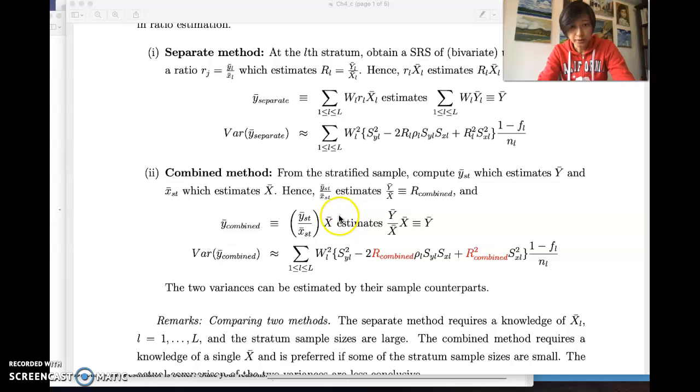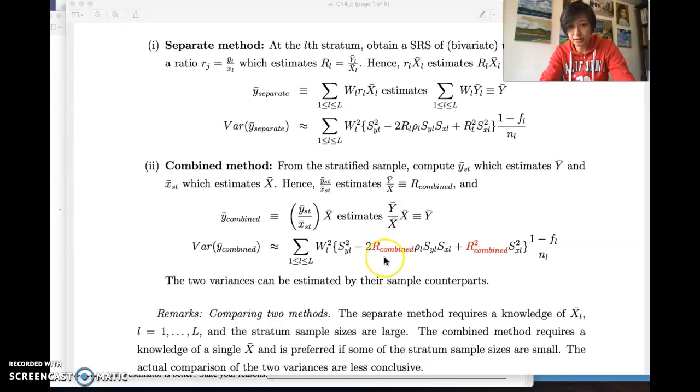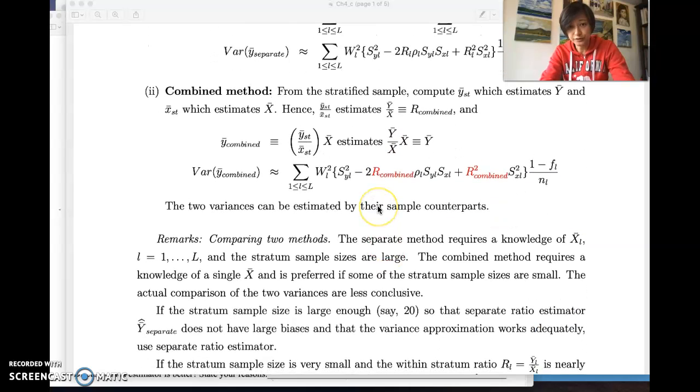Combined method: we first calculate the Y bar under stratification and X bar under stratification. Then using the overall Y bar and overall X bar to estimate the R combined, we would have one constant R. Using this one constant R multiplied by the true population capital X bar value to estimate the Y bar. For the variance estimate, we are using a constant R. So I highlight that in red so that you can see that this is a constant ratio.